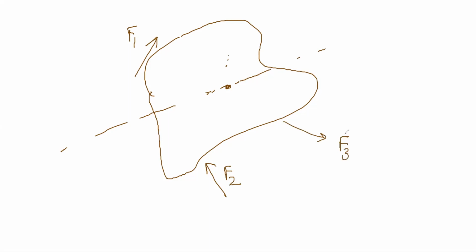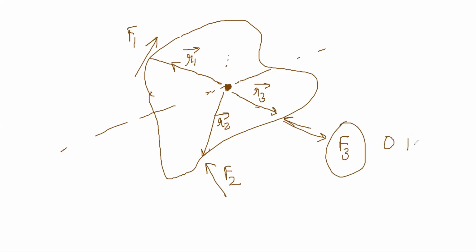Torques will be from this point where the pivot is, this is the axis. This is your R1, this is your R2, and this is your R3. Notice if R3 and F3 are aligned, torque due to this is zero. And if there is an angle between them, then there will be some amount of torque.